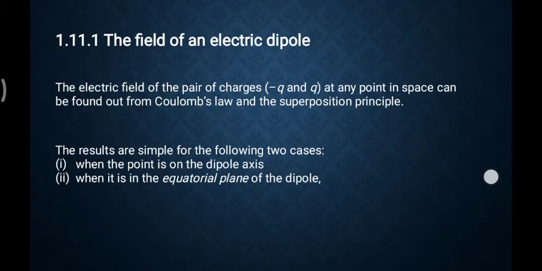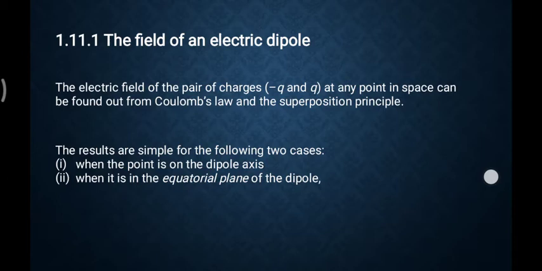So, the electric field due to an electric dipole, the pair of charges, at any point in space, we find according to Coulomb's law of superposition. As we saw in the electric field properties, the electric field varies with distance, depending on where you are in space.